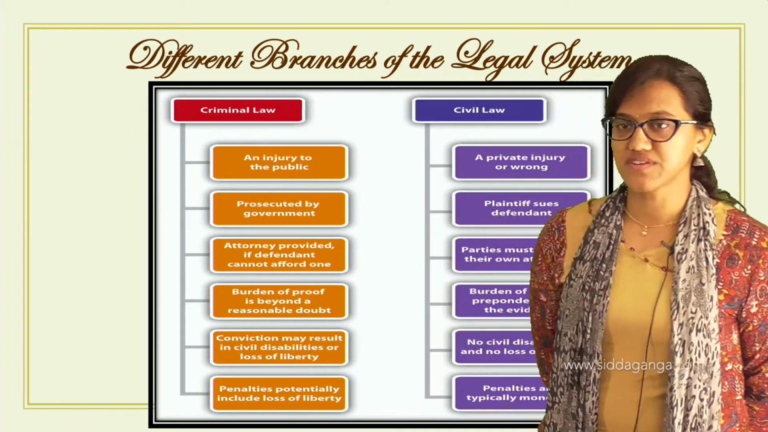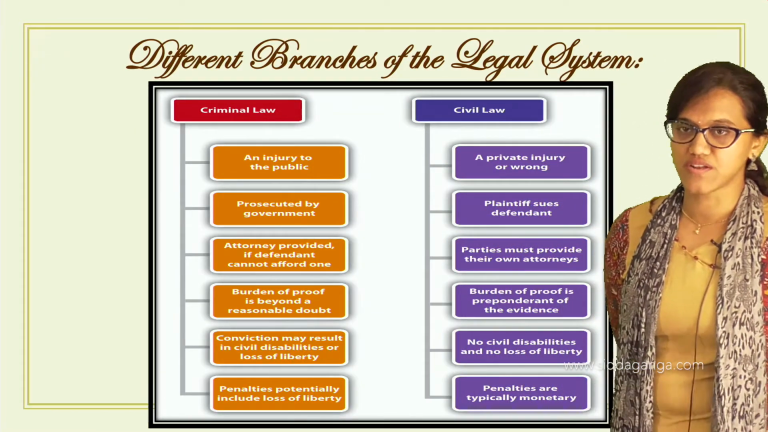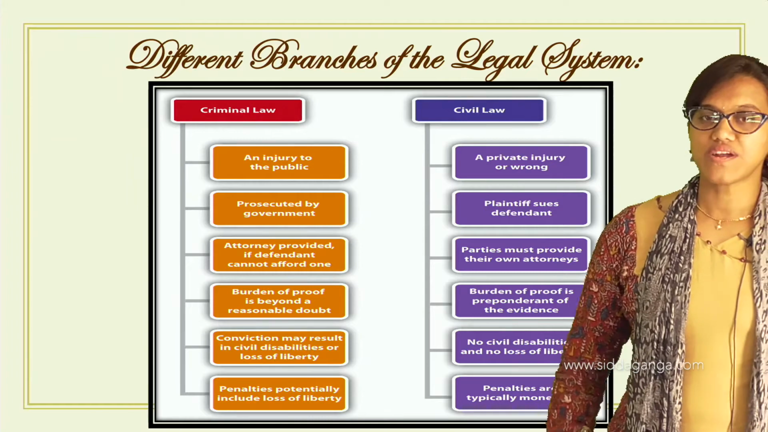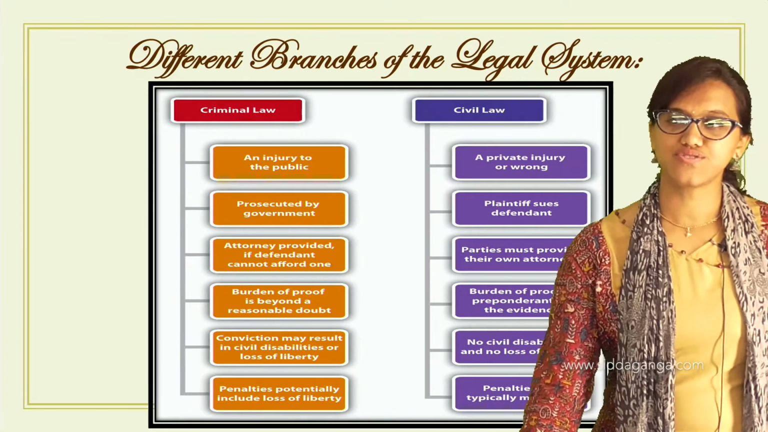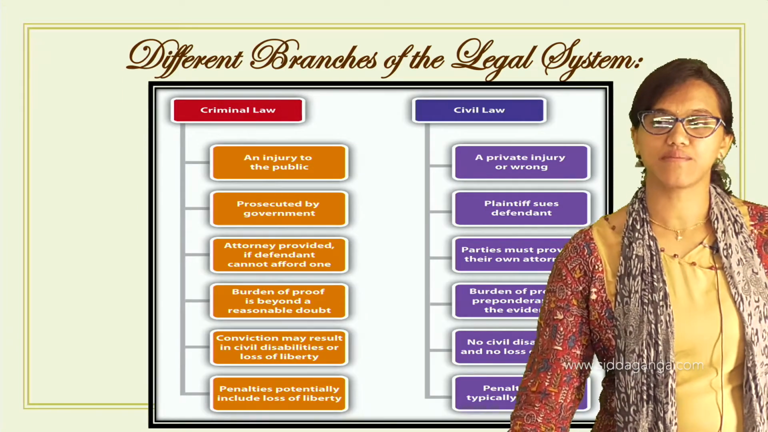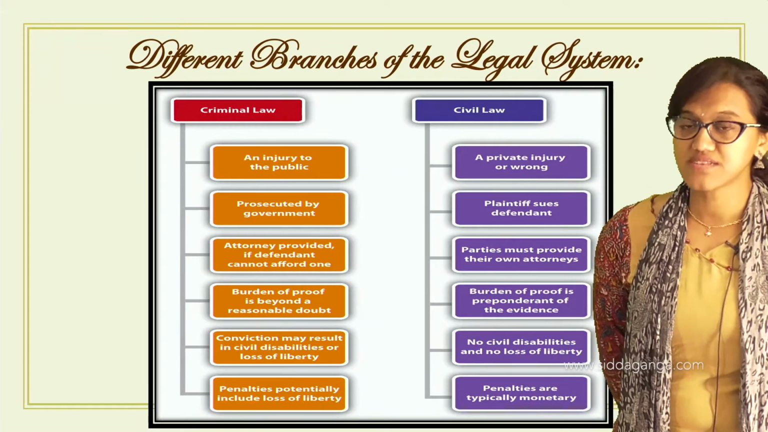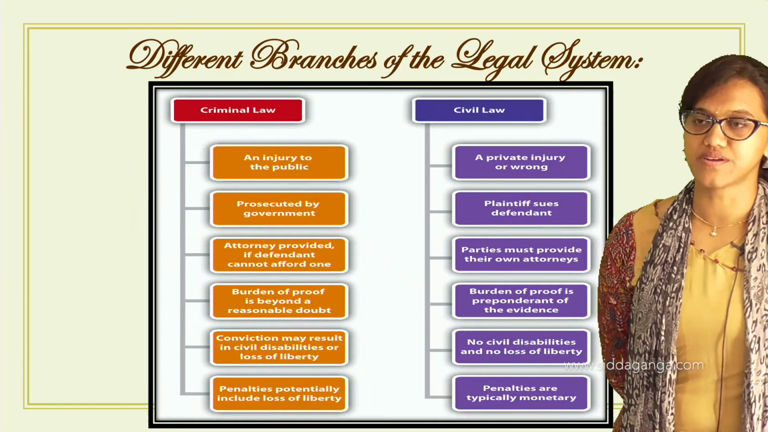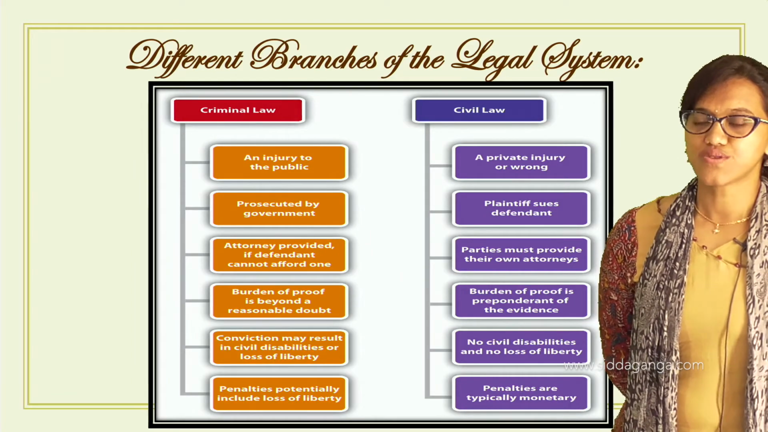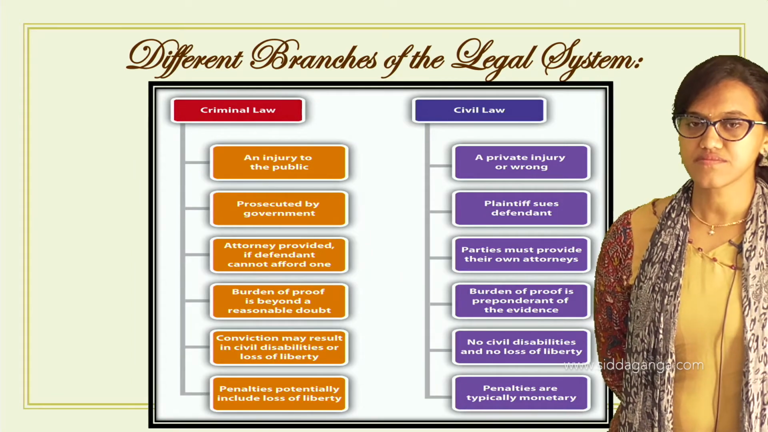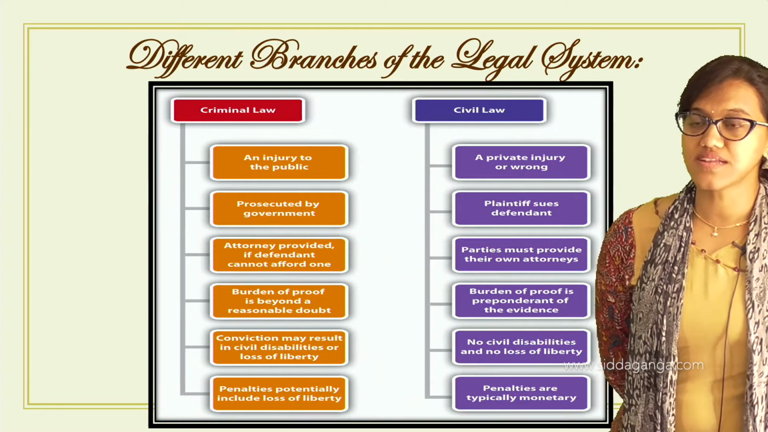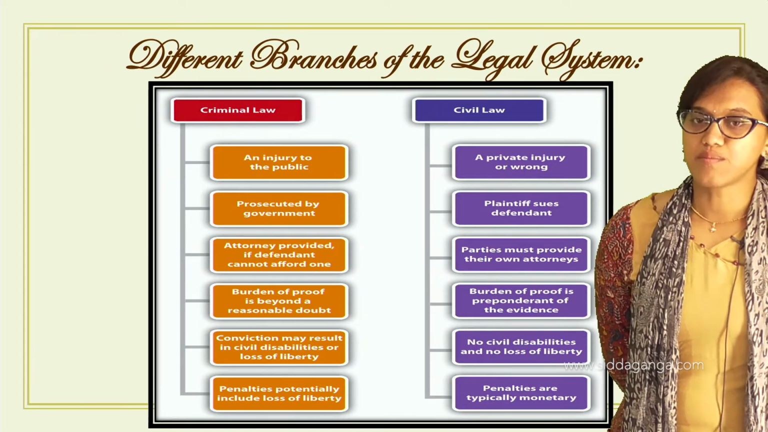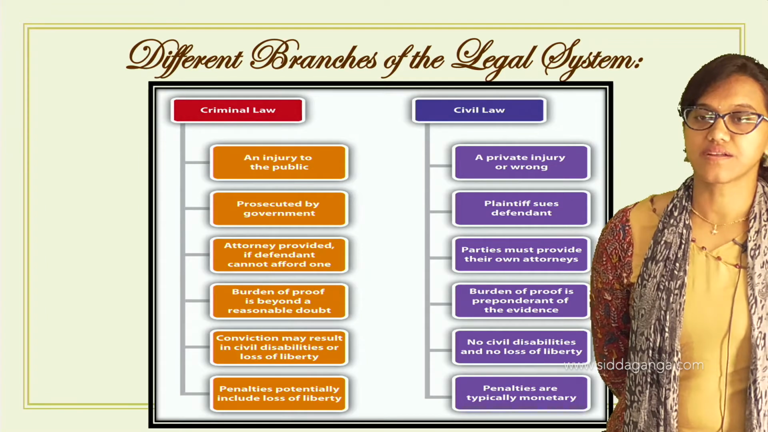So what is the difference between civil and criminal law? The very first is, when it comes to criminal law, it is an injury to the public. You see what happens when a person, yesterday's example you can take, murder, I told about murder. Here also, the murder, Siddaganga has been killed. So that creates fear among the public. So that is criminal law.